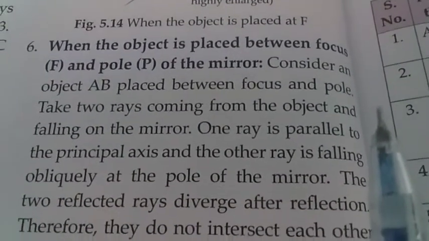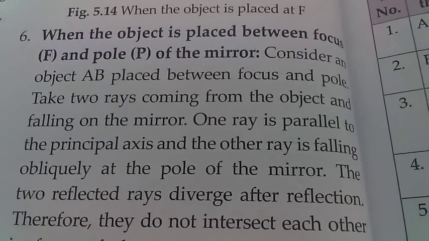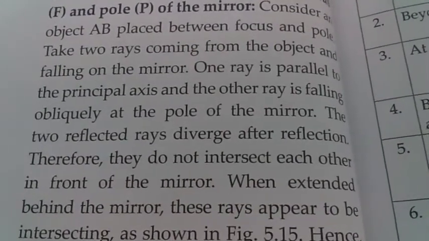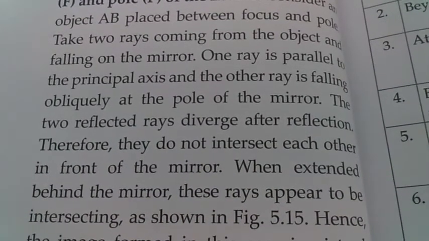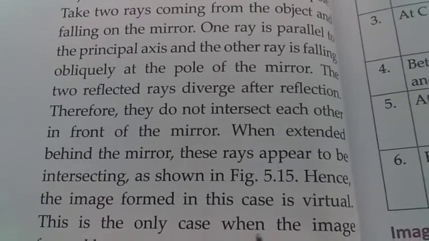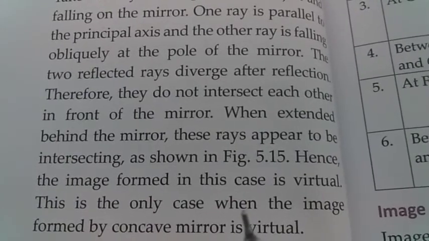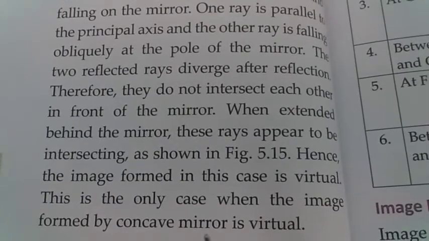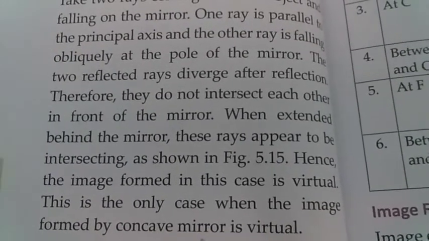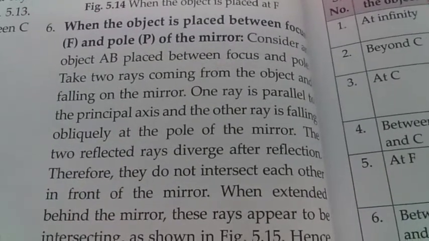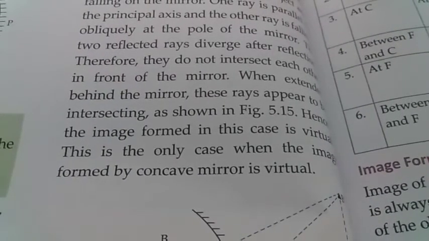Now the two reflected rays diverge after reflection, therefore they do not intersect each other in front of the mirror. When extended behind the mirror, these rays appear to be intersecting. Hence the image formed in this case is virtual. This is the only case when the image formed by a concave mirror is virtual. Otherwise, the image formed by a concave mirror is always real. But in this case, when the object is placed between the focus and the pole of the mirror, the image is virtual and it is formed behind the mirror.